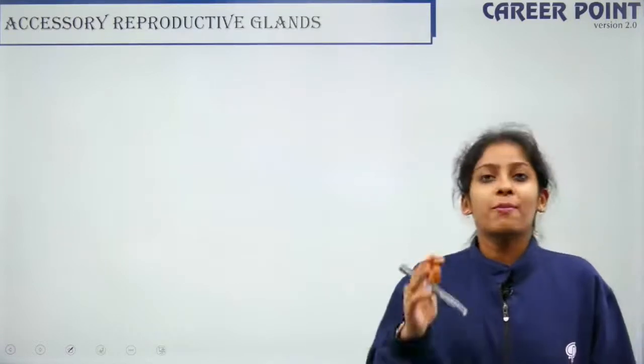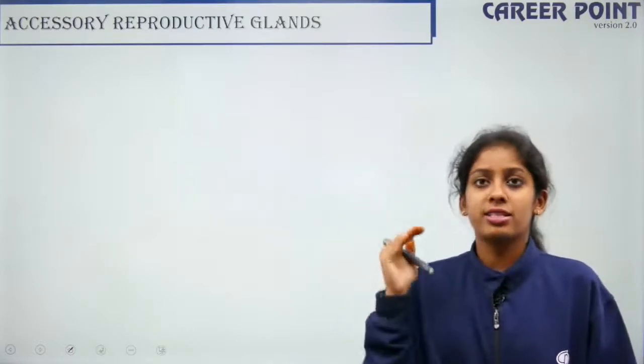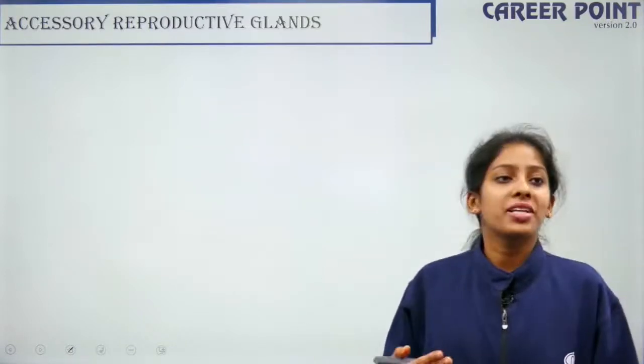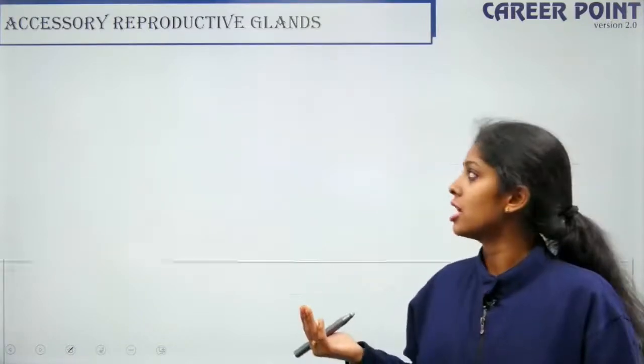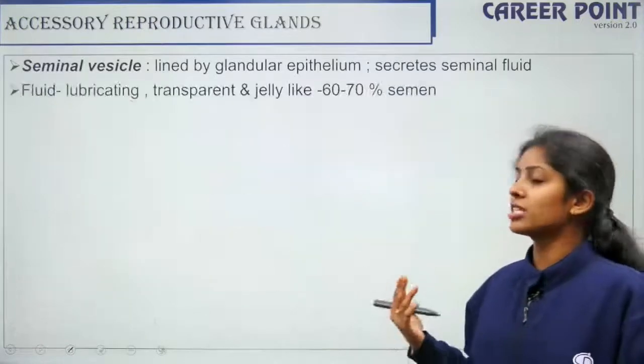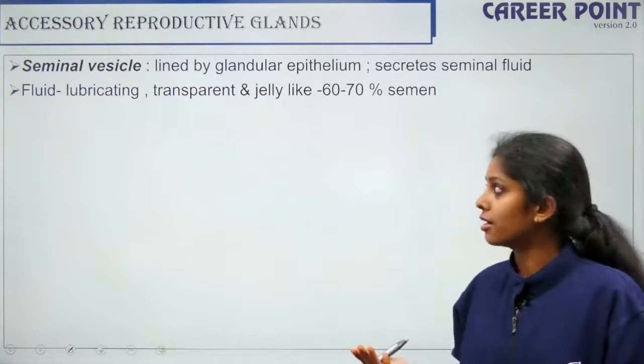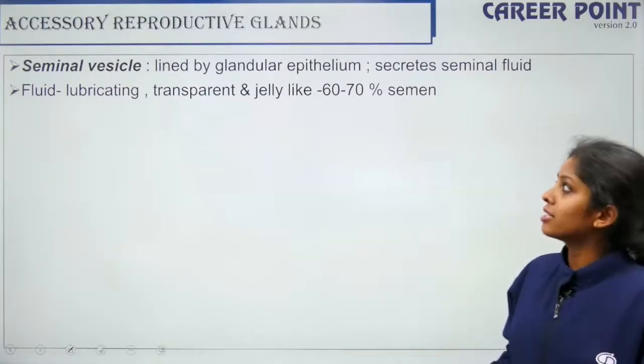So now we are talking about the glands. So we are done with the pair of testes, the ducts as well as the external male genitalia. So now we are going to talk about the accessory reproductive glands. So we have three glands here. So seminal vesicle, you have prostate glands and you have bulbourethral gland, right? So first we will be talking about the seminal gland.